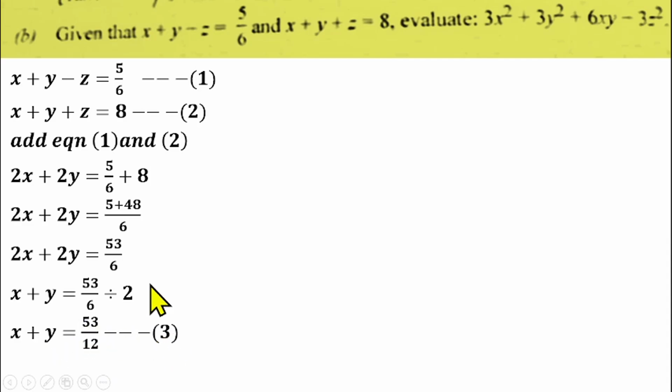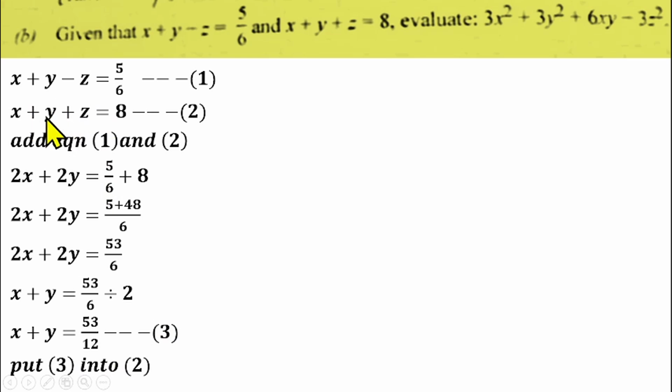We can see that equation 3 can be put in either equation 1 or equation 2, because x plus y is here, and x plus y is also here. So we can substitute the value into either equation to find the value of our z. I can put equation 3 into equation 2.